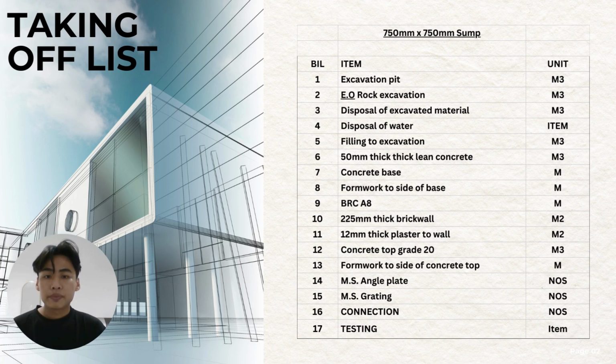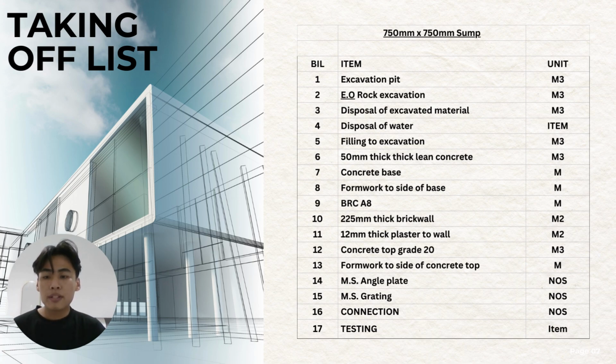And then disposal of excavated material, meter cube, followed by disposal of water, which will be an item. Filling to excavation, meter cube, 50 mm thick concrete, also meter cube. Concrete base, formwork to the side of the base, BRC A8, 325 trick equal, 12 mm thick plaster to the wall, concrete top grade 20, formwork to the side, concrete top, MS angle plate, and MC grading, followed by connection and the testing.